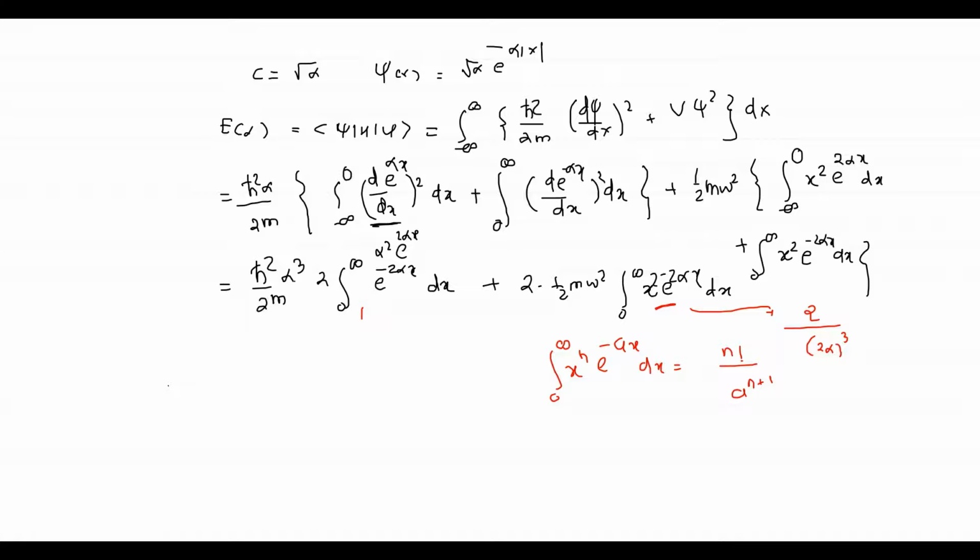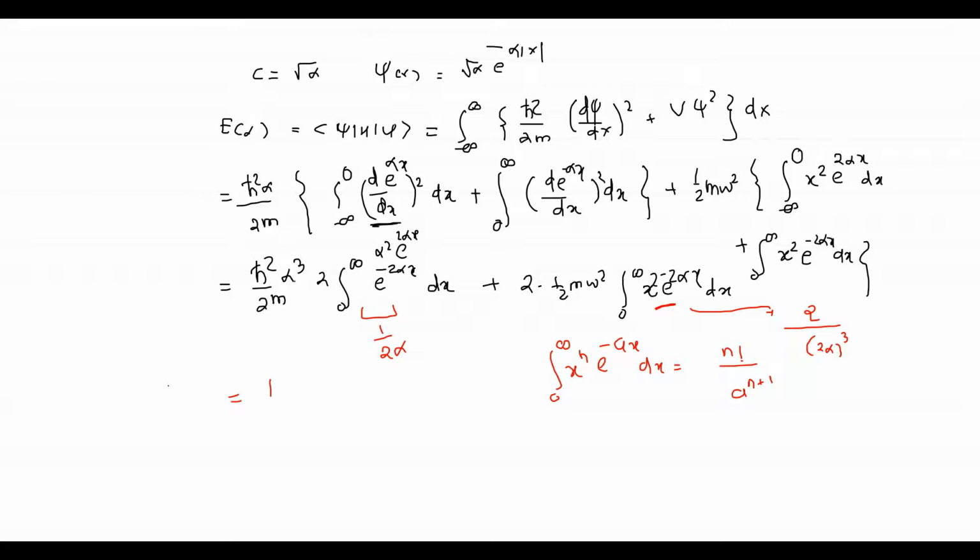And this integral is also easy. We know it is e raised to minus 2 alpha x upon 2 alpha with limit from 0 to infinity, and after substituting the limit I will just get 1 upon 2 alpha. So both integrals we have solved, and we just substitute their answers in this.